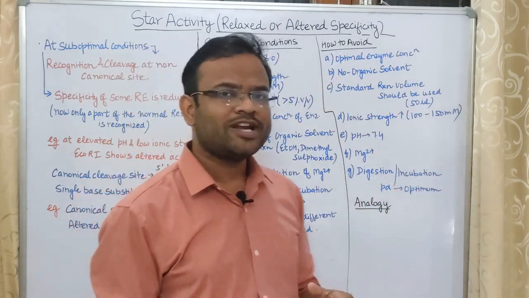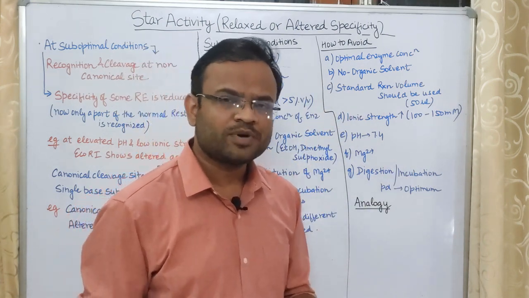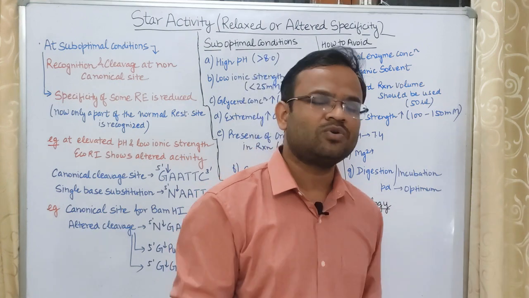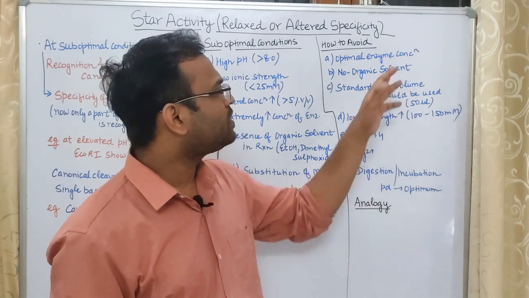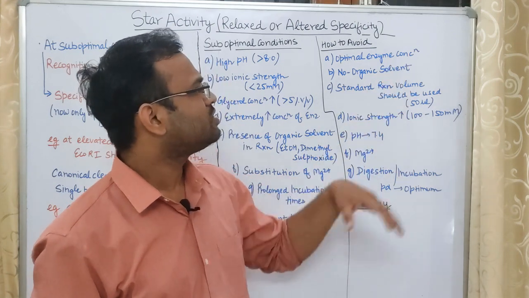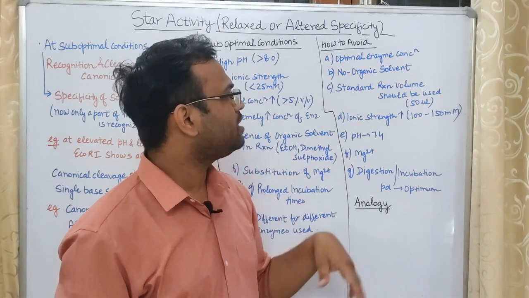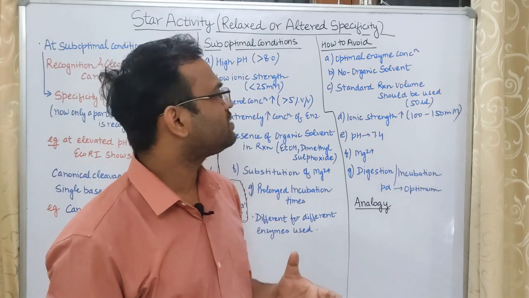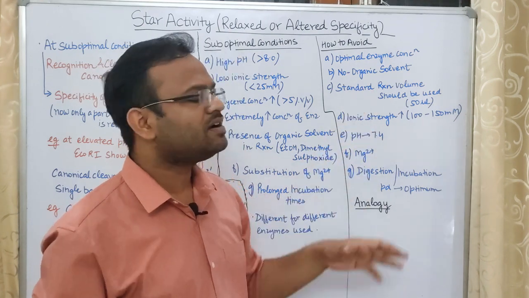Now, how to avoid this star activity? First, you should use optimal enzyme concentration. That means if you are using a very high amount of enzyme, then it might lead to altered results. No organic solvent should be used. It should be kept in mind. Next, standard reaction volume should be used. That means the enzyme should be present inside a standard reaction volume.